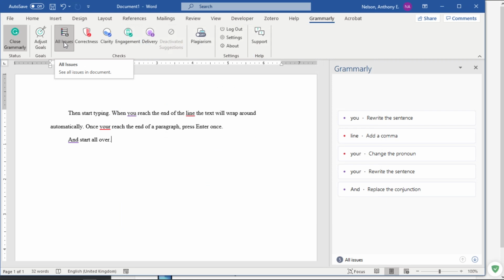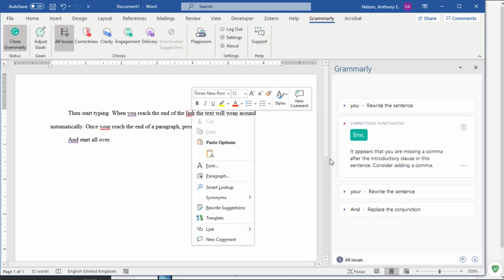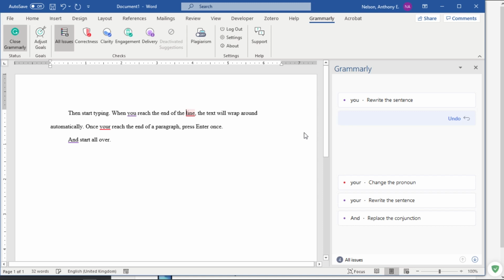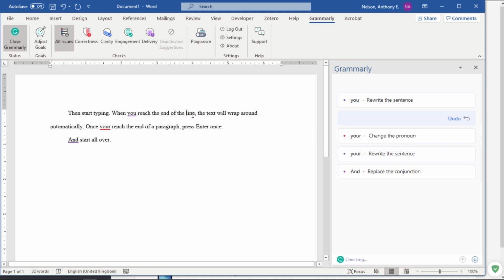You want it to find all your issues. Now here it is underlining a few things in red. Red are your correctness ones. Okay, so red are definite stops. Think about traffic lights. Red for stop, green for go. So here, it wants me to add a comma to be correct on my punctuation. So we should do that. Because it is correct, I did need a comma there.